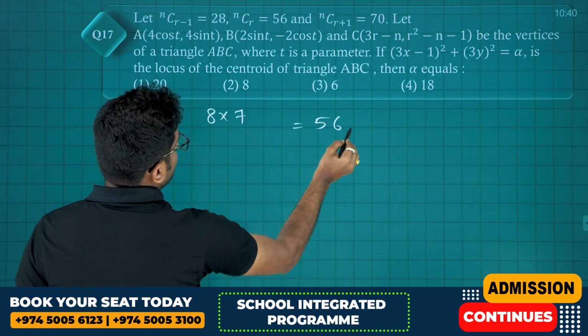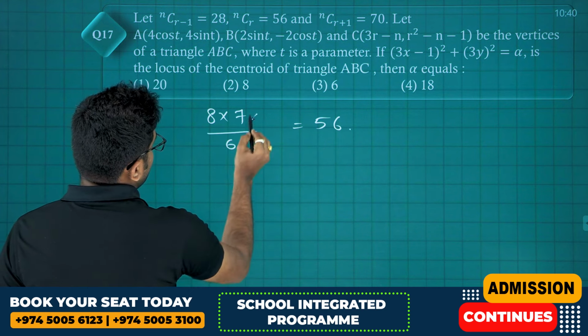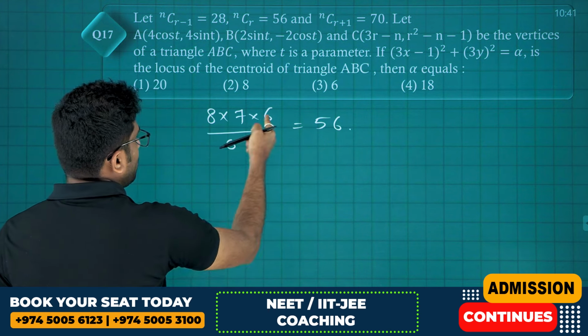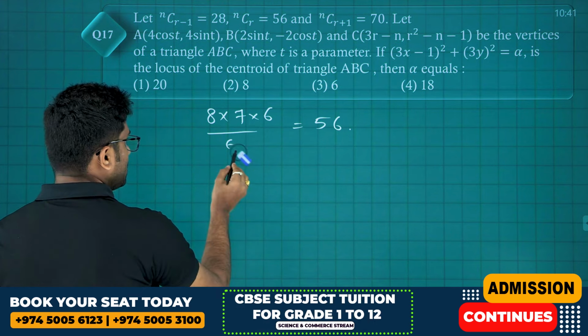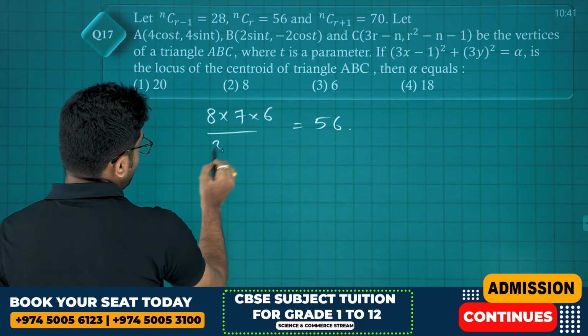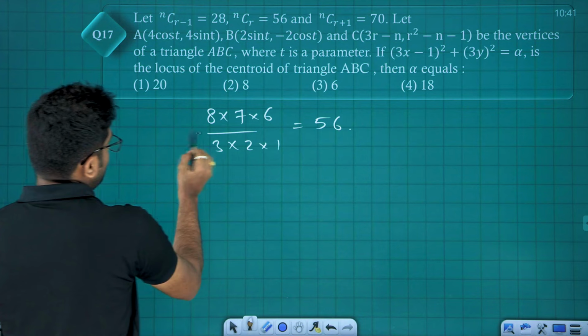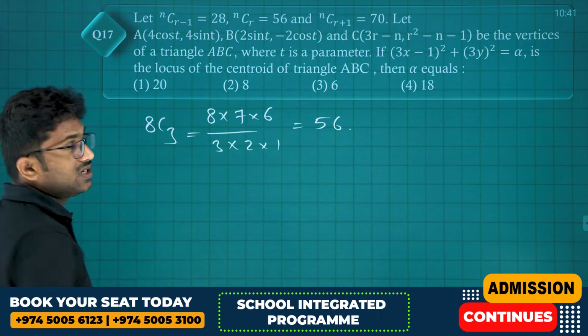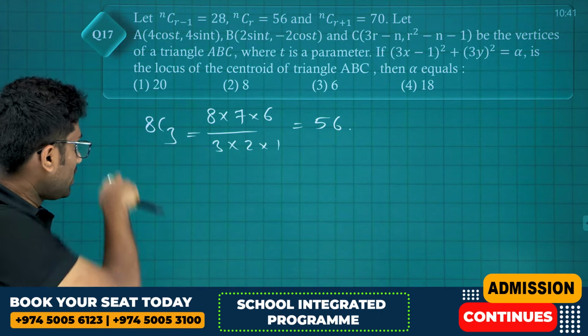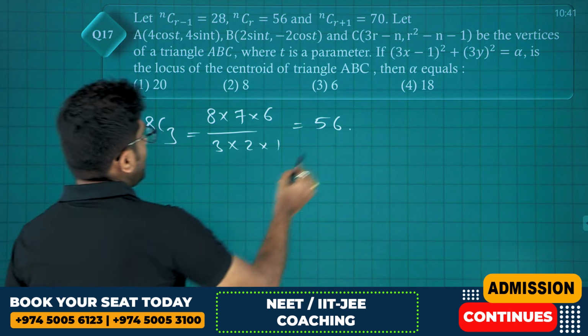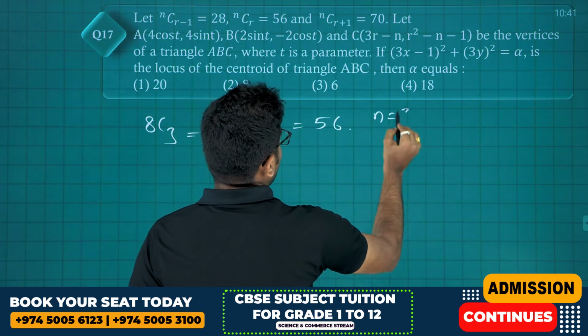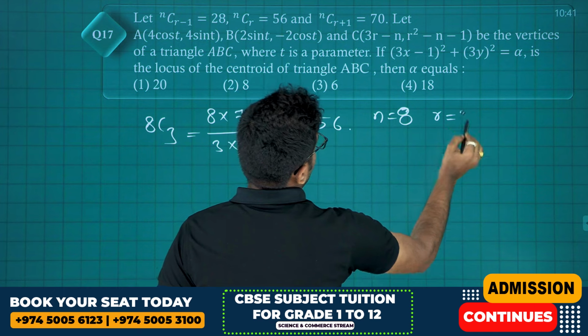This we can write as 8 into 7 into 6 divided by 3 into 2 into 1. So what is this? This is 8C3. Directly, I can say n is 8, r is 3.